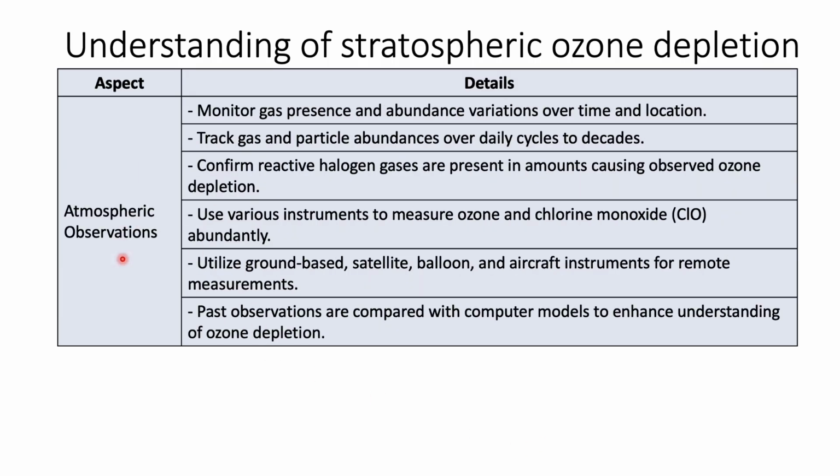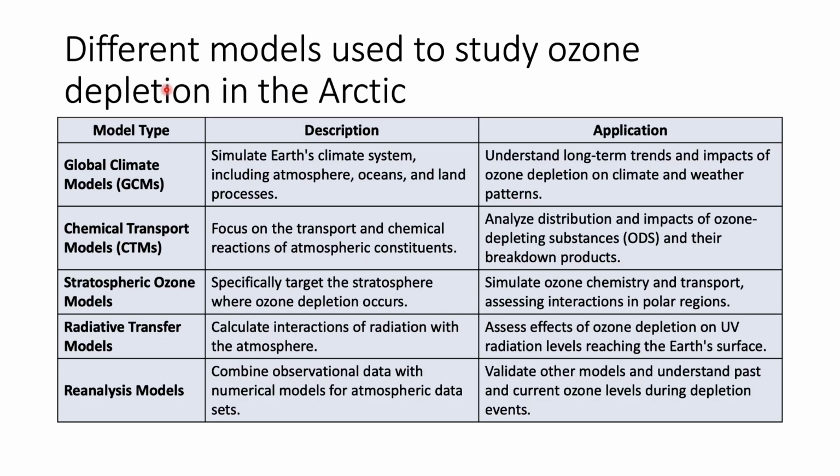Similarly, through the atmospheric observations, we can monitor the gas presence and abundance variations over time and location. We can track gas particles and abundance over daily cycles to decades. We can confirm reactive halogen gases are present in amounts causing observed ozone depletion. So all these things we can actually carry out to find out and understand how the stratospheric ozone is getting depleted.